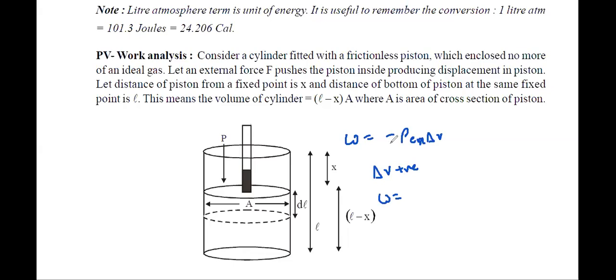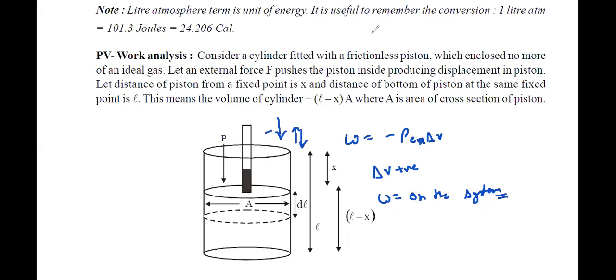Okay, so now it will be on the system. Because the negative sign is there. Force is in this direction, volume change is in this direction, but it is negative, so the volume change will be reversed. So it will be positive, na? Got it? On the system, na?